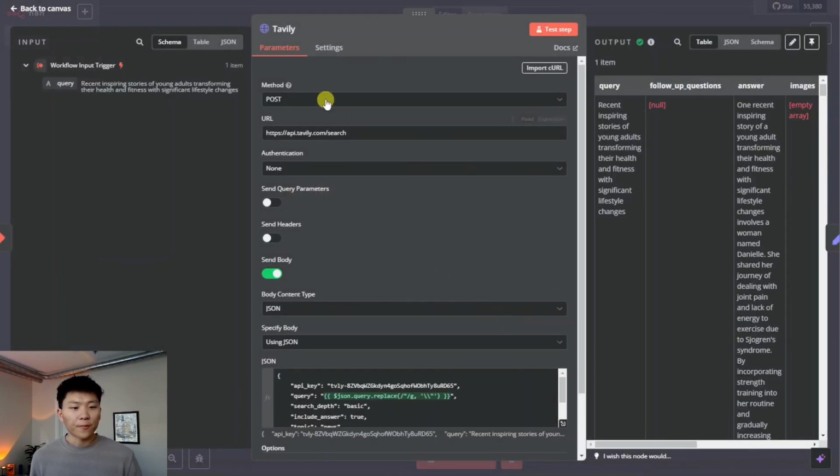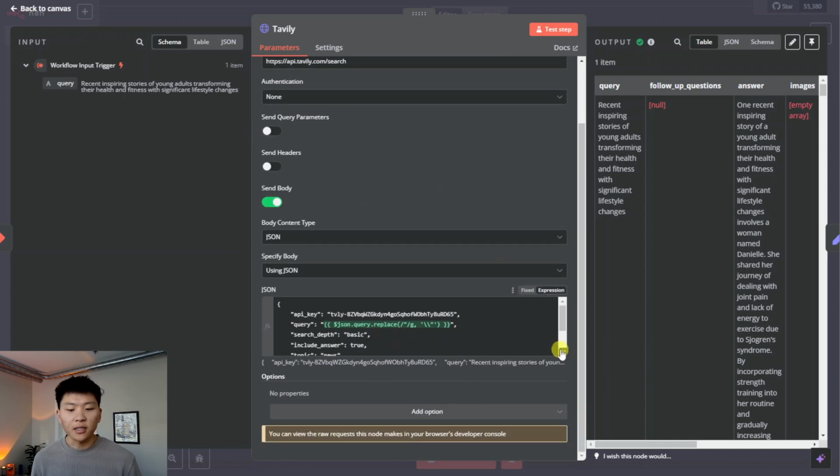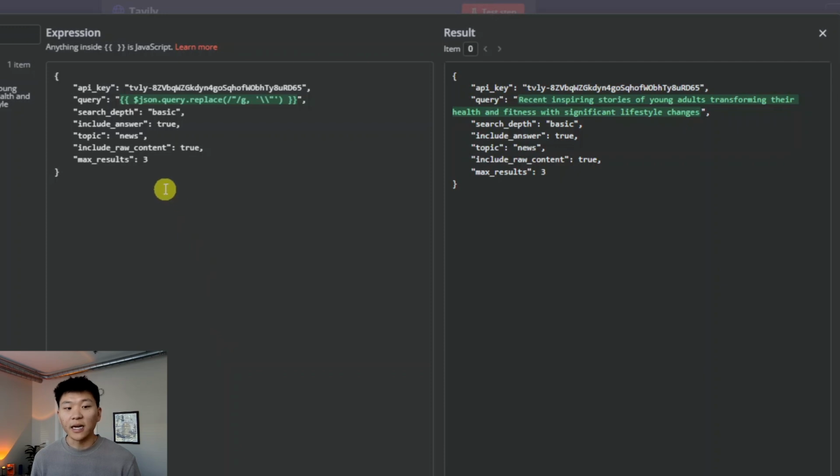So doing a post request to Tavily, it's an API. I think for free, you're going to get like 1,000 searches. So it should last you a while. And this is the base URL that we're accessing. As far as the configuration, all we're sending is a JSON body. So pretty cool. It's not even that in depth. You're going to put in an API key, and then you're going to change the query. So this is the only thing I'm changing here.